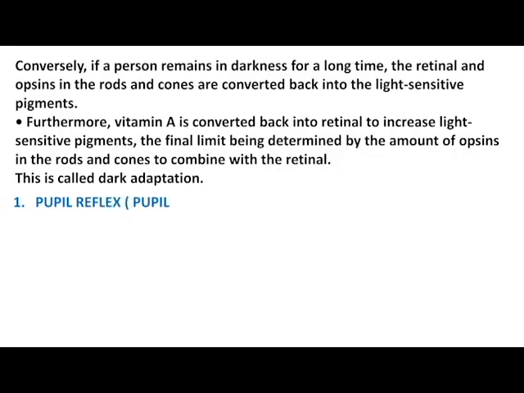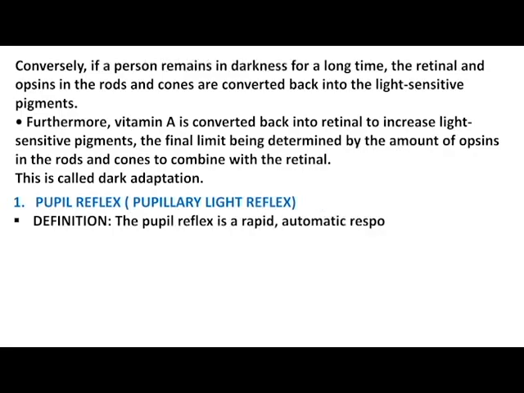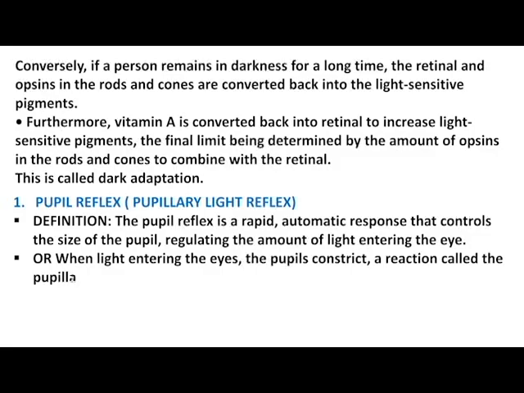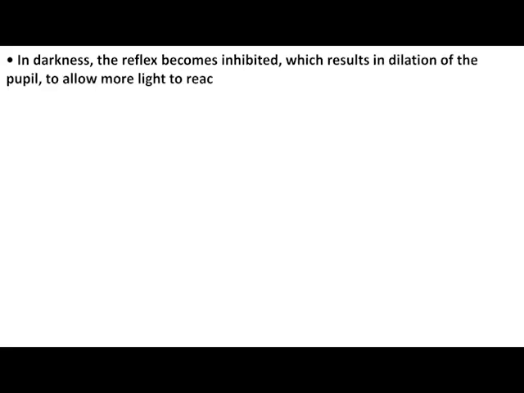Pupillary light reflex. Definition: the pupil reflex is a rapid automatic response that controls the size of the pupil, regulating the amount of light entering the eye. When light enters the eyes, the pupils constrict, a reaction called the pupillary light reflex. In darkness, the reflex becomes inhibited, which results in dilation of the pupil to allow more light to reach the retina, improving vision in the dark. In bright light, the pupils constrict to reduce light entry and prevent retinal damage. Its function is to help the eye adapt extremely rapidly to changing light conditions.